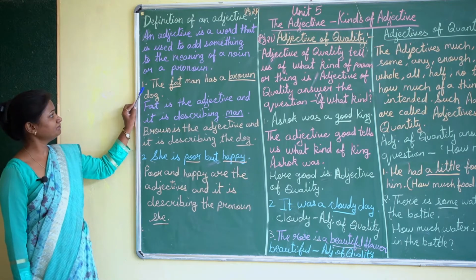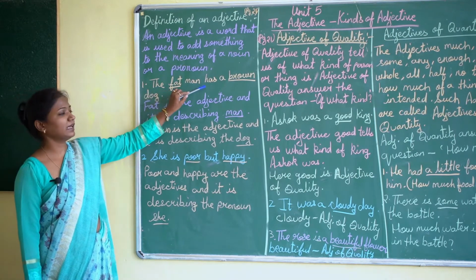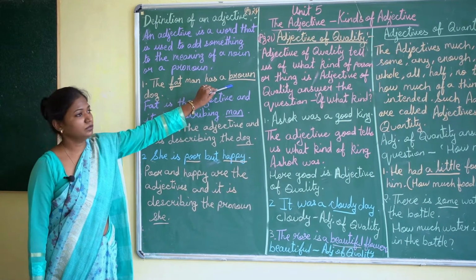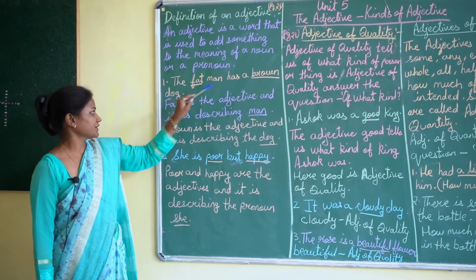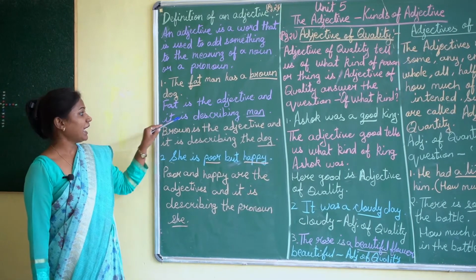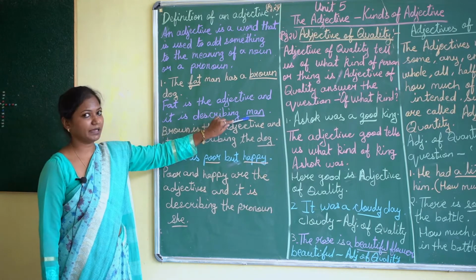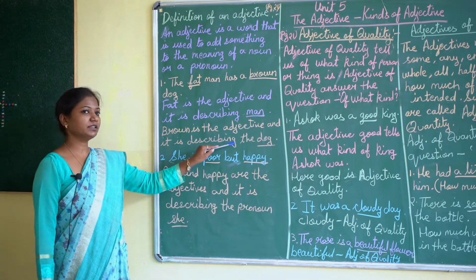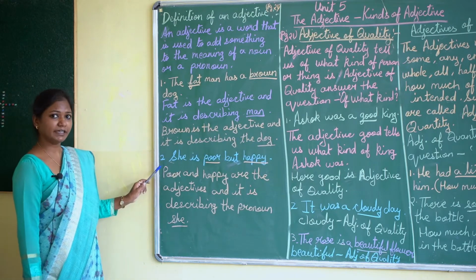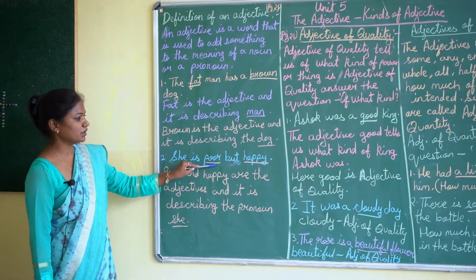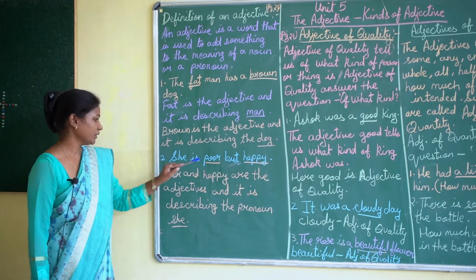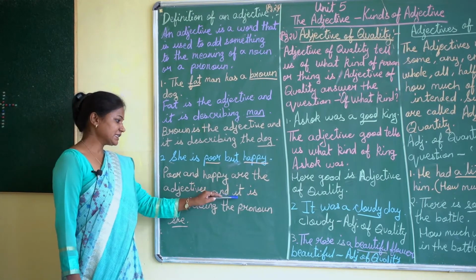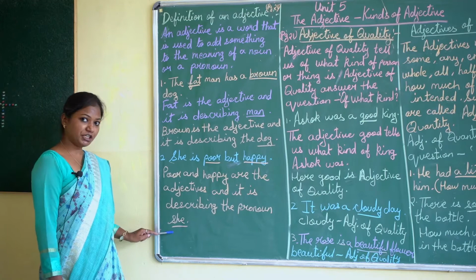Now see the example. The fat man has a brown dog. Now here the fat and brown are the adjectives. Fat is the adjective and it is describing man. Brown is the adjective and it is describing the dog. Now see the next one. She is poor but happy. Now poor and happy are the adjectives and it is describing the pronoun she.